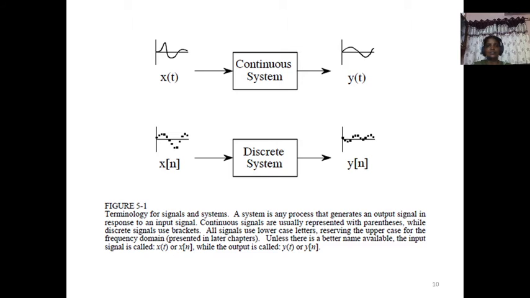Then, types of systems. How many systems are we going to use for processing these signals? One is a continuous system, the other is a discrete system. In a continuous system, x of t, a continuous signal, is passed to the continuous system and we get a continuous output. In a discrete system, we pass a discrete signal to the discrete system. After processing, we get a discrete signal. Systems are majorly classified as continuous systems and discrete systems.